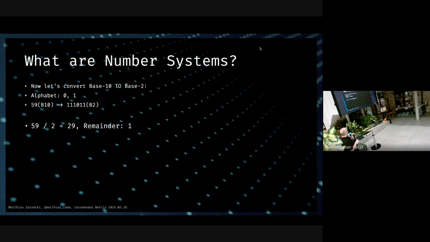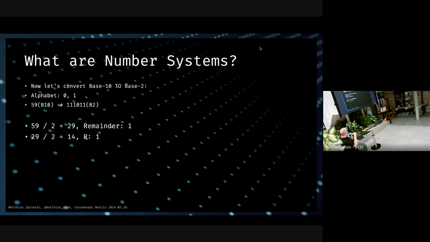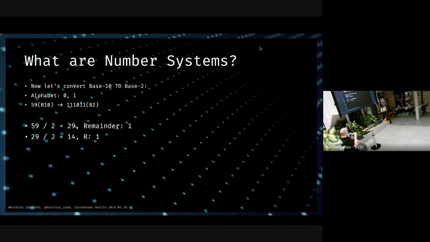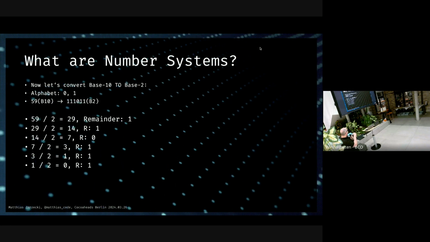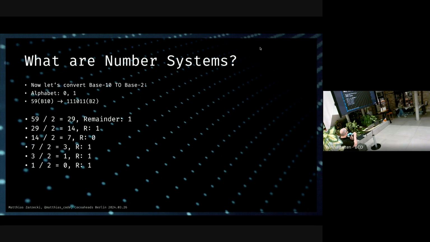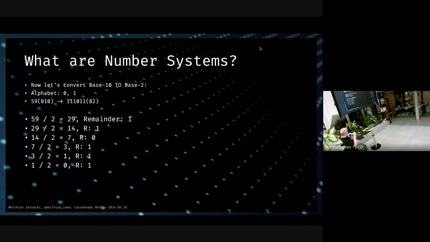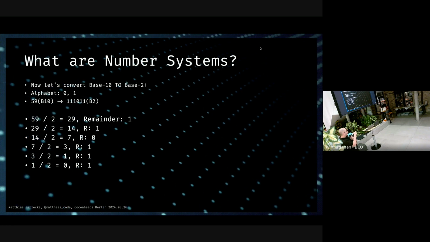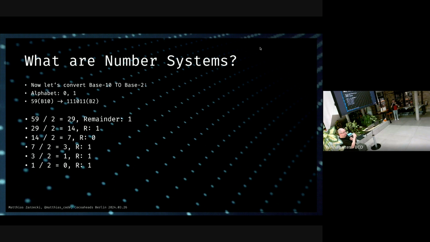This is the remainder. Then we take the value that we got out of it, divide that by 2 again, keep the remainder, keep going with this until we've reached 0, and this sequence of numbers is going to be our solution. So this one reads 111011. Cool, we just got 59 in base 10 is this number here in base 2, in binary.